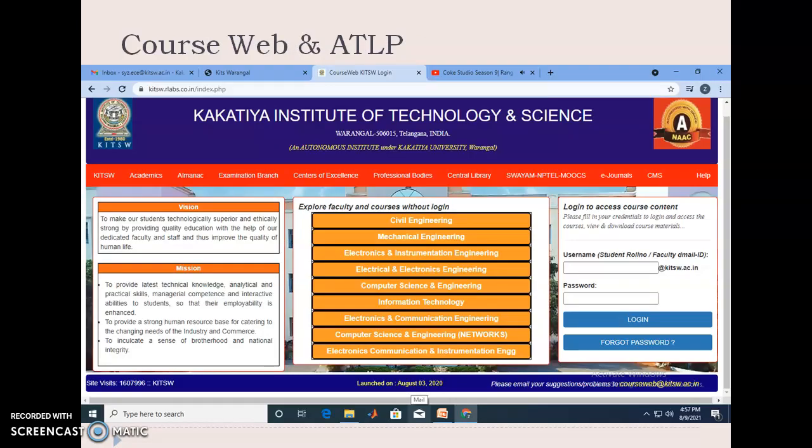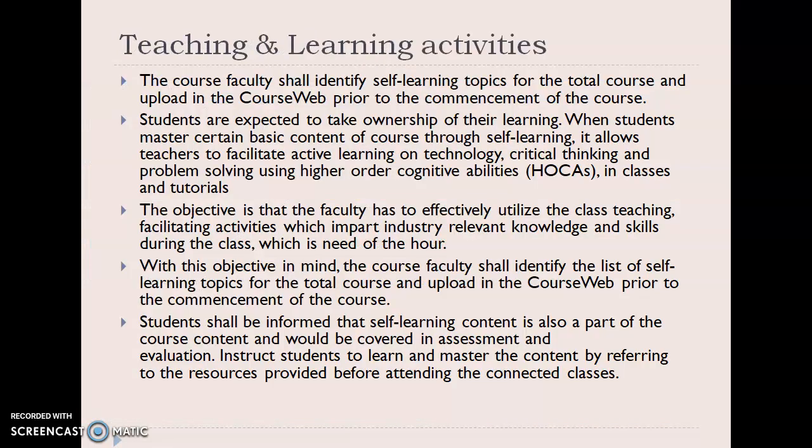To facilitate students, majorly to have an interface between students and the faculty community, we have gone for a courseware. This courseware is designed in such a way that all the information is kept ready for the students to take up and do their study. In this courseware, one part is self-learning topics, and the other is teaching learning activities.